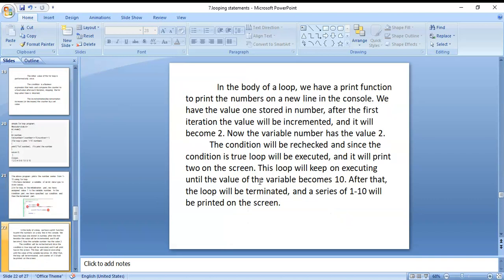In the body of the loop, we have the print function to print the numbers on a new line in the console. We have the value 1 stored in number. After the first iteration, the value will be incremented and become 2. Now the variable number has the value 2. The condition will be rechecked, and since the condition is true, the loop will be executed and it will print 2 on the screen. This loop keeps on executing until the value of the variable becomes 10. After that, the loop will be terminated and the series of 1 to 10 will be printed on the screen.